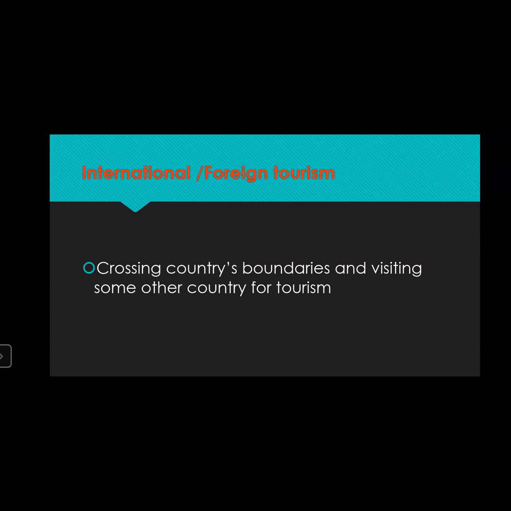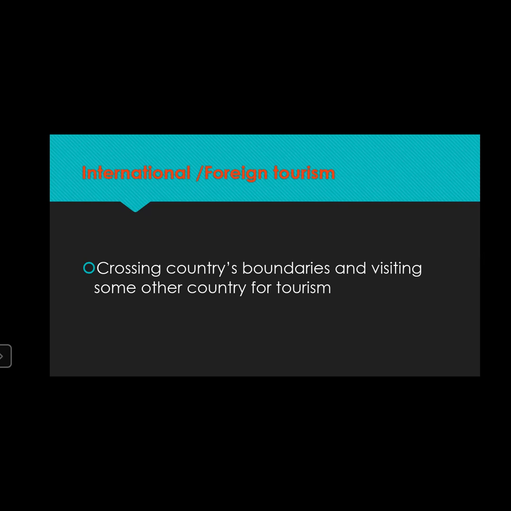What example can we take here? A person from India going to Switzerland for tourism. When he is going to Switzerland, he is actually crossing the boundary of India. So that is counted as international or foreign tourism.